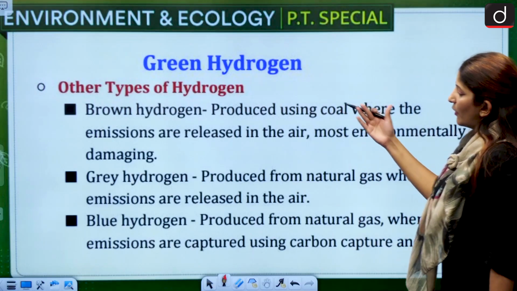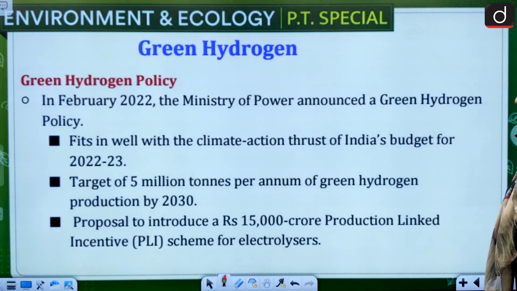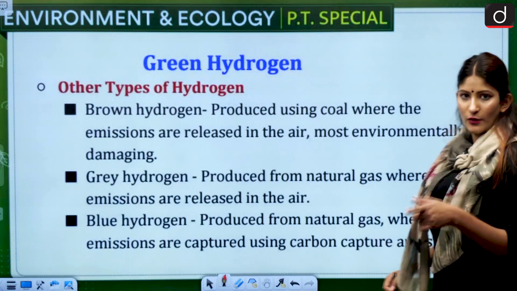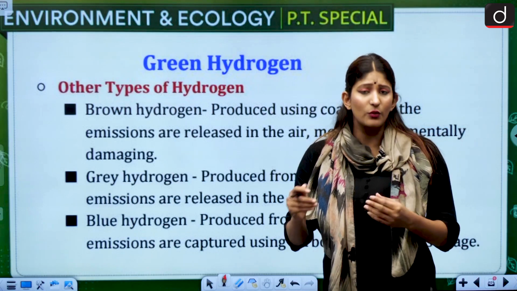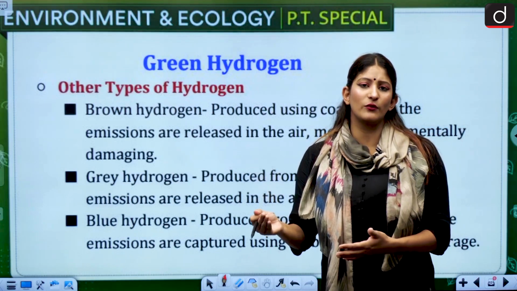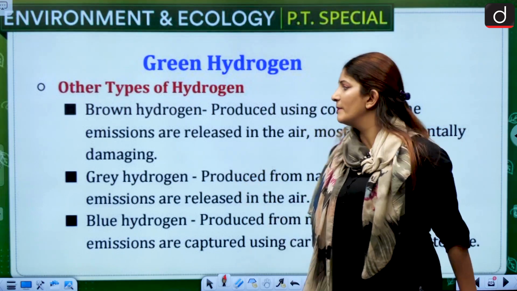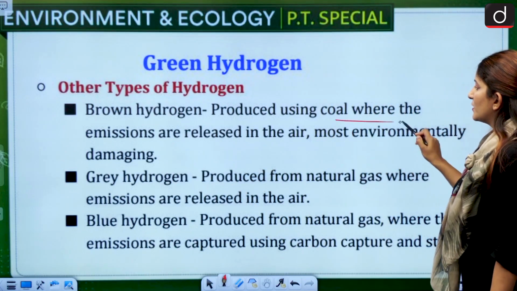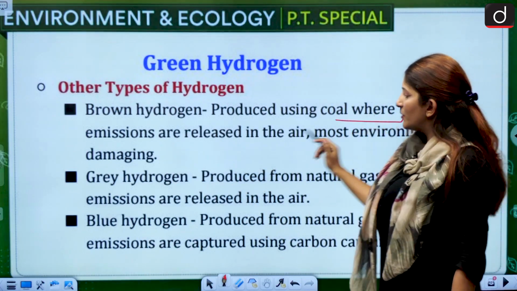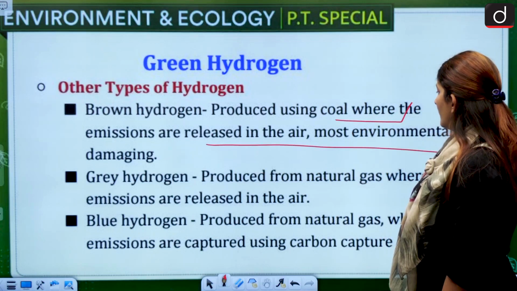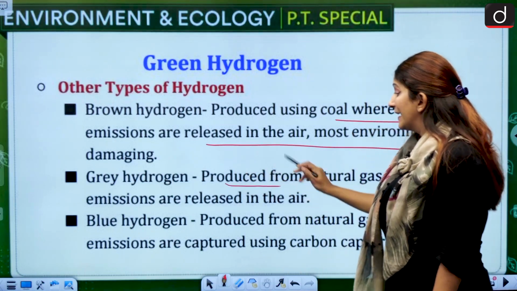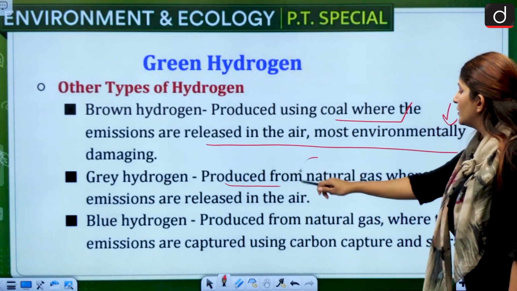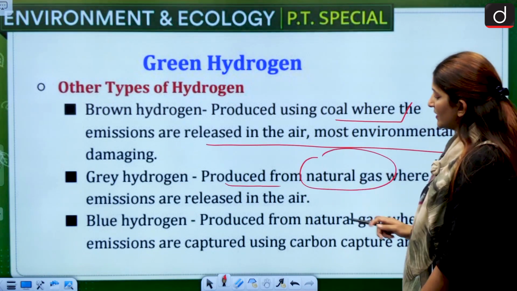Other types are brown, grey, blue. Okay, these are the other types. But there is also yellow hydrogen, violet hydrogen, indigo hydrogen, many types. Go and do have a look with respect to these types of hydrogen. Okay, brown hydrogen is produced using coal, where the emission is released in the air and is most environmentally damaging. We also have gray hydrogen, which is produced from natural gas, where emissions are released in the air.